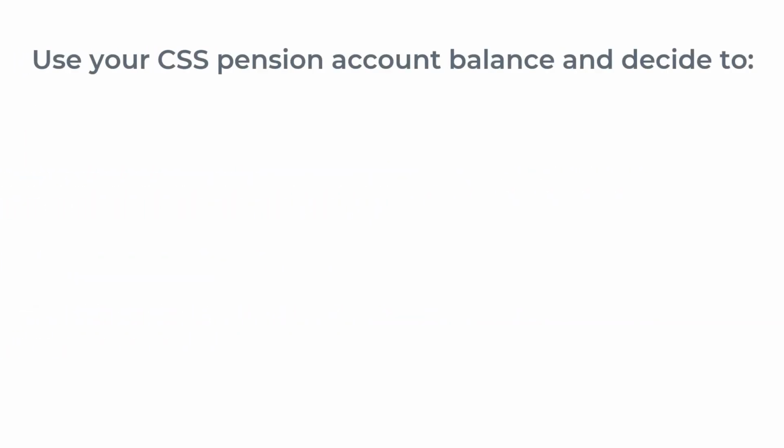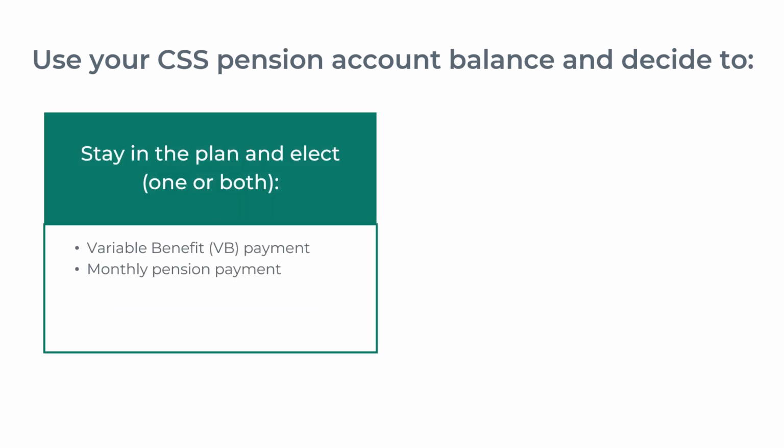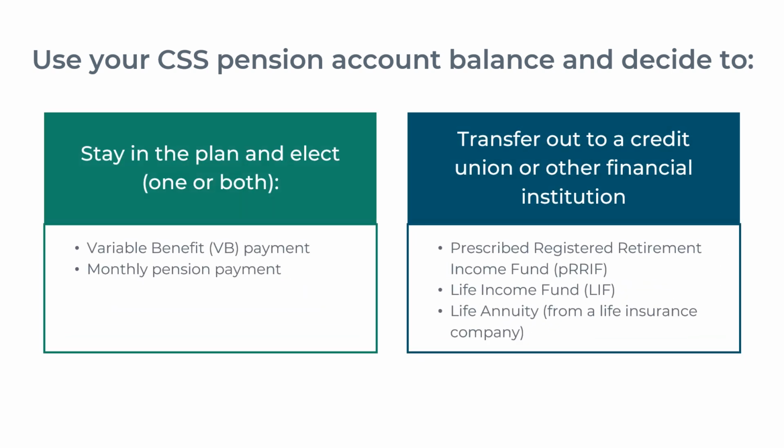At retirement, all of your CSS funds, locked or unlocked, are available to start a VB payment. You can choose to have a portion of your CSS funds in the variable benefit account, and you can also have a portion of your funds moved into a monthly pension to provide a steady amount for your lifetime. CSS funds can also be transferred to a credit union or other financial institution to set up a PRIF or LIF, or they could be transferred to an insurance company to purchase an annuity. You can select one of these options or a combination of them.